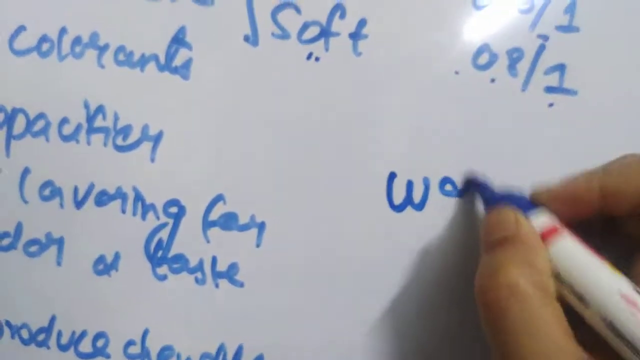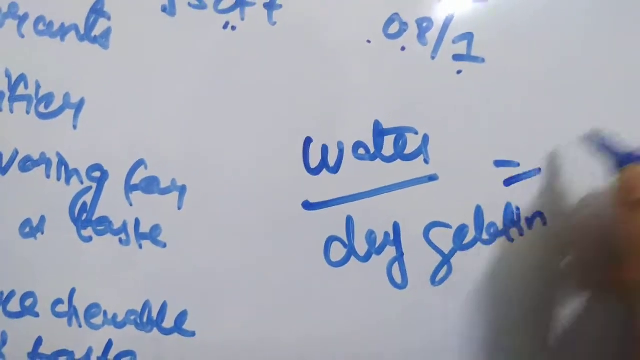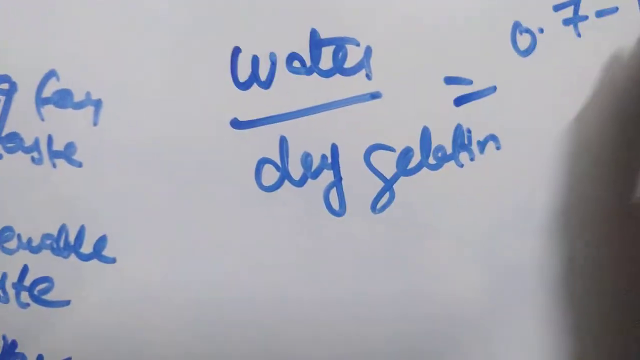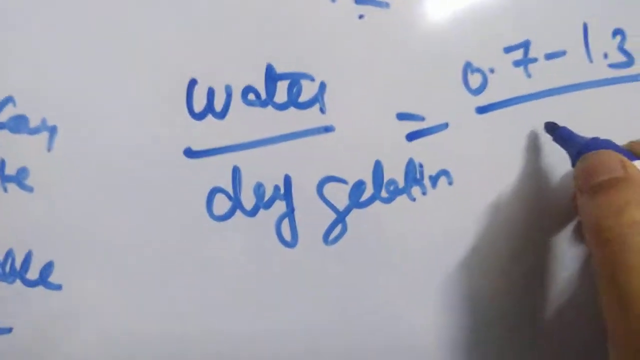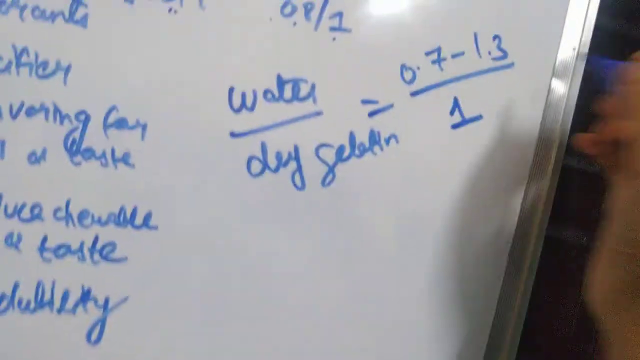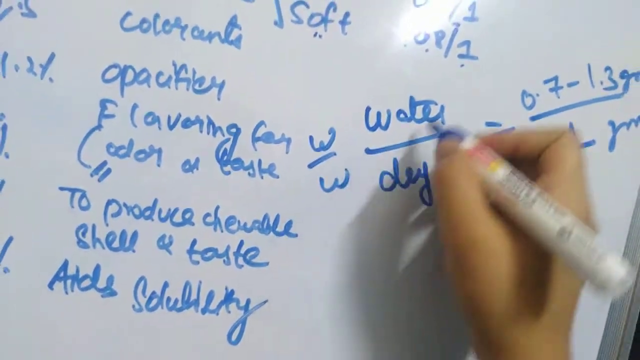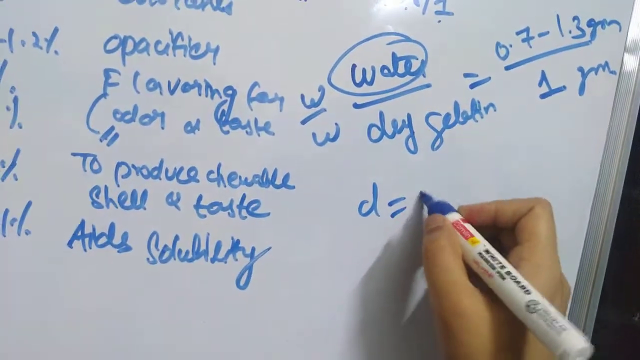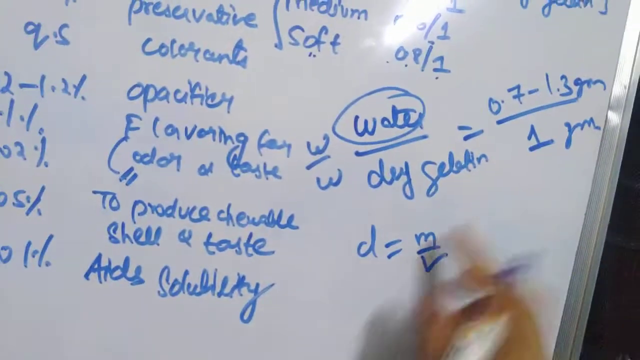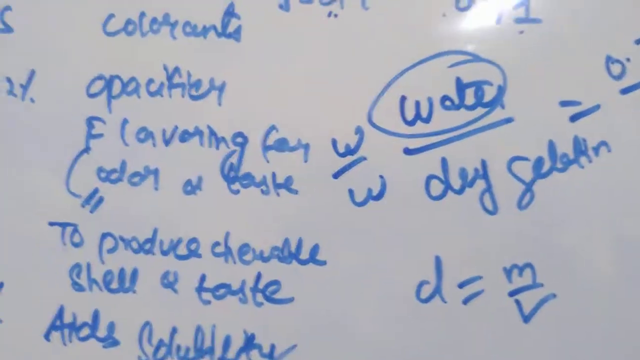Okay, and the ratio of water to dry gelatin. The water ratio can range from 0.7 to 1.3, and for gelatin it is almost 1. That means 0.7 to 1.3 ml, or grams, to 1 gram of gelatin, because it is W by W. For water, density is mass by volume, right? Here 1 ml, so mass will also become 1 gram. So the water will range from 0.7 to 1.3 gram, whereas gelatin is always 1 gram.